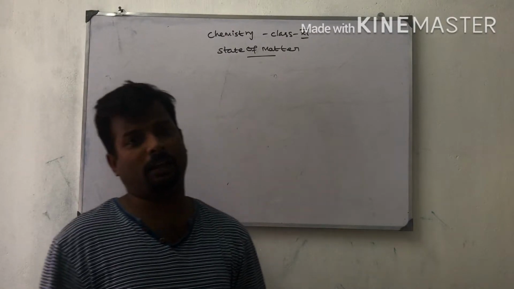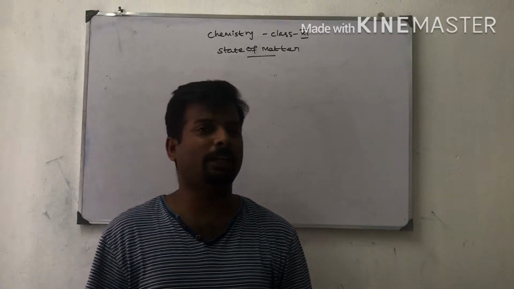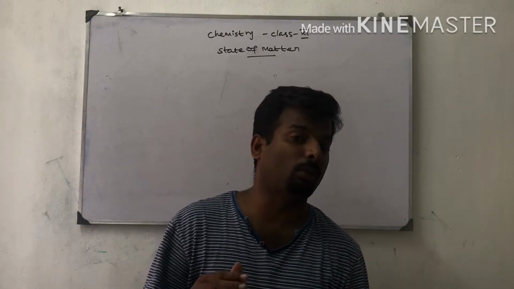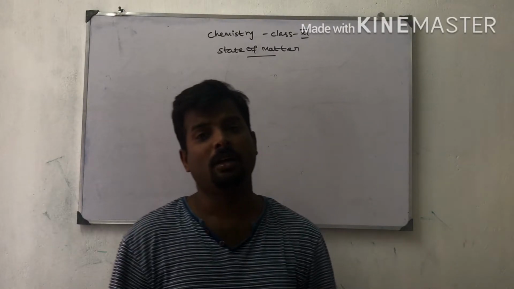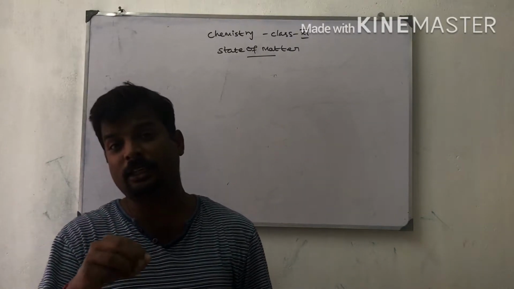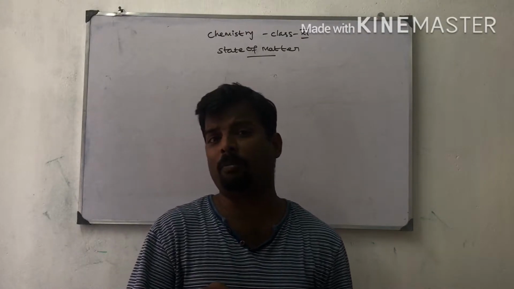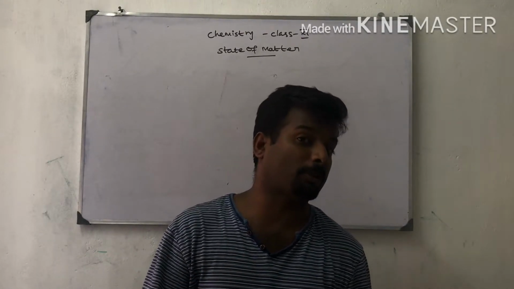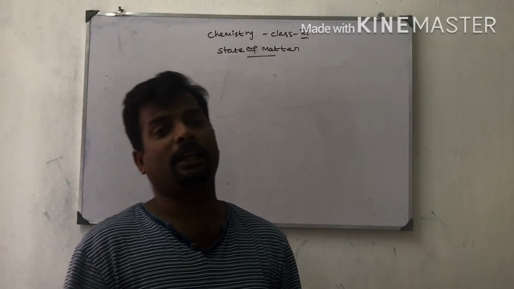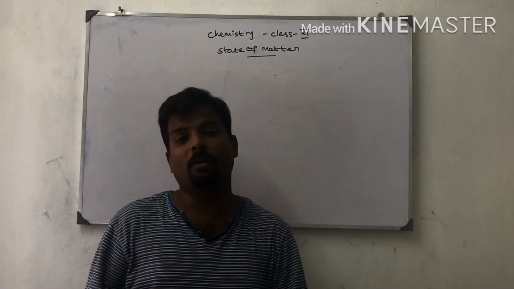London forces are attractive forces in nature. Therefore, the interaction energy between the two interacting particles is high. The interaction energy is inversely proportional to the sixth power of the radius of the two interacting particles.